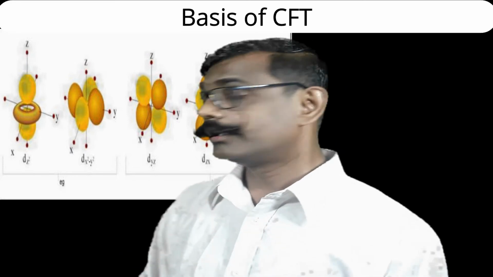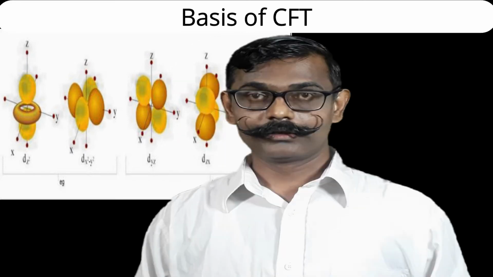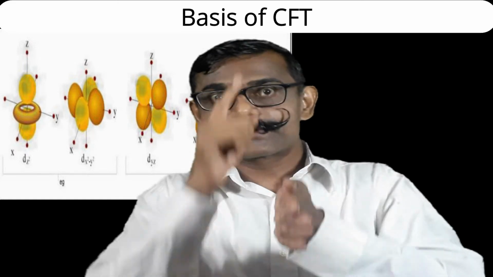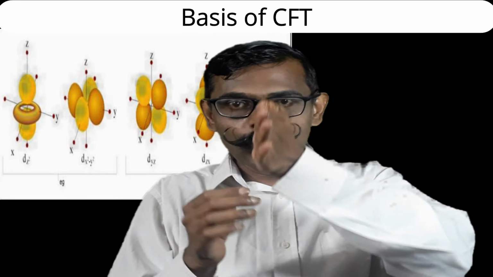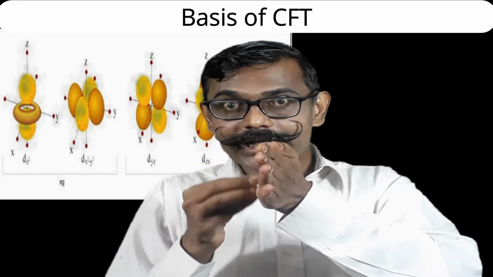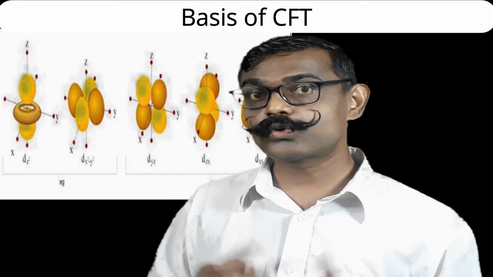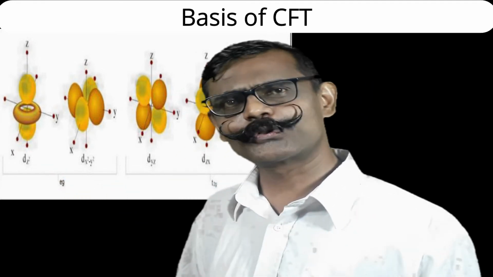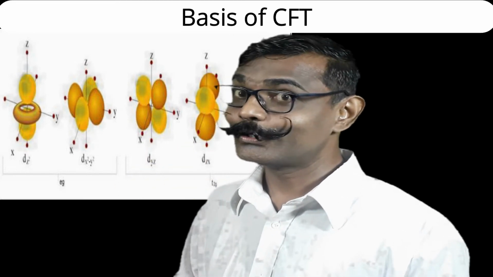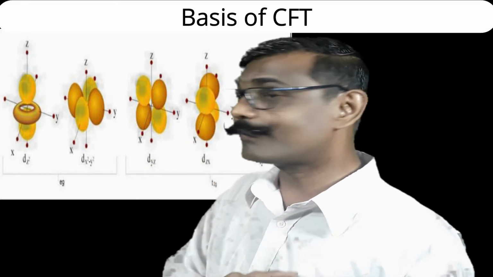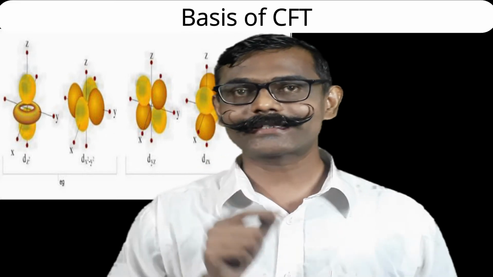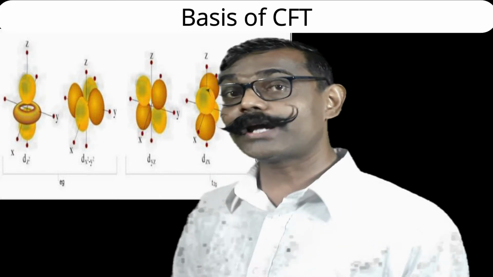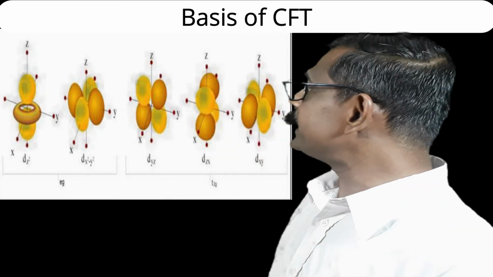See the third orbital, the dyz orbital. If I consider the y axis towards you and the z axis upside, then this is the yz plane. The lobes will be in between the y and z axes. Two opposite yellow lobes are between y and z, and accordingly the brown opposite lobes are also between y and z. So the lobes make a 45 degree angle to the y axis and z axis. So the lobes are in between axes. That's the dyz orbital.